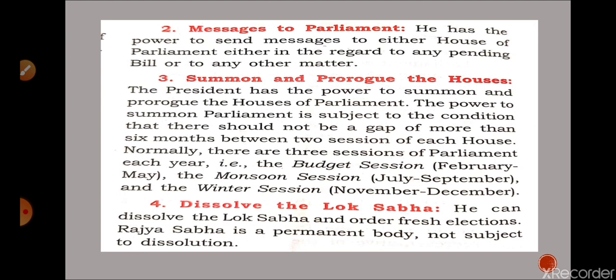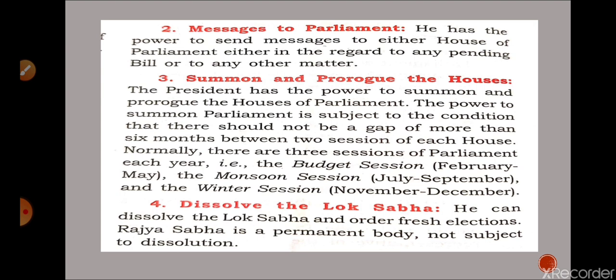The President can also keep bills pending if he thinks there is any problem in a particular bill. So he has the right to withhold the bill, or the power to send a message, as I told, with the help of the Prime Minister, because the Prime Minister is the link between the Council of Ministers and the President.